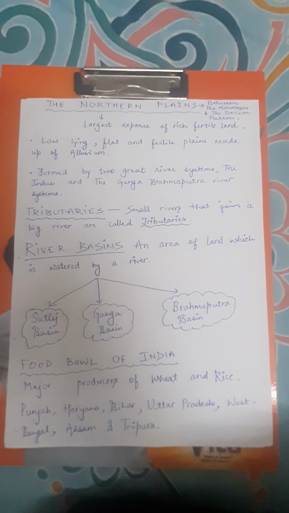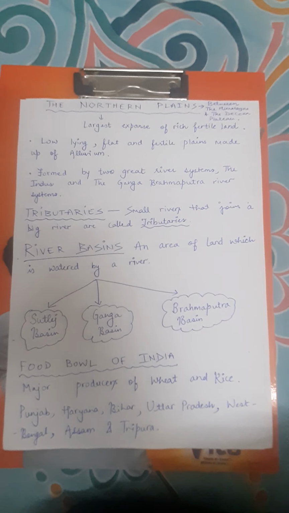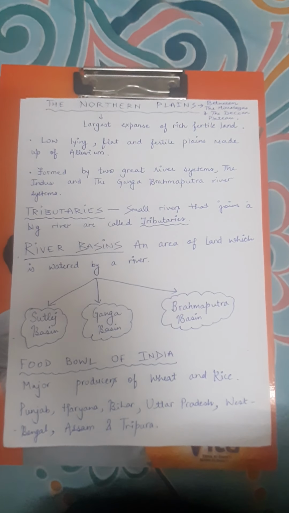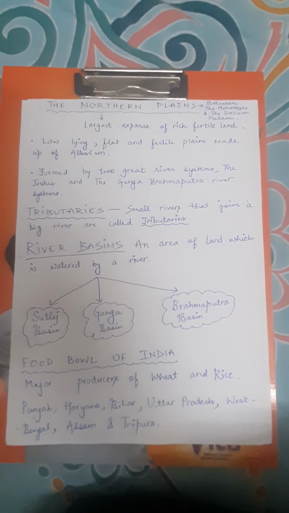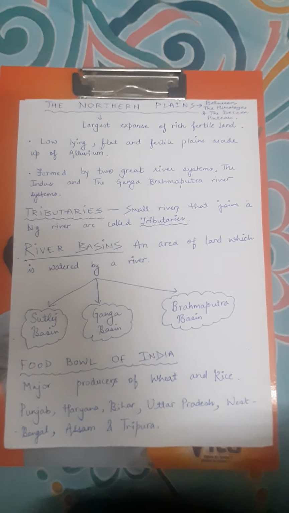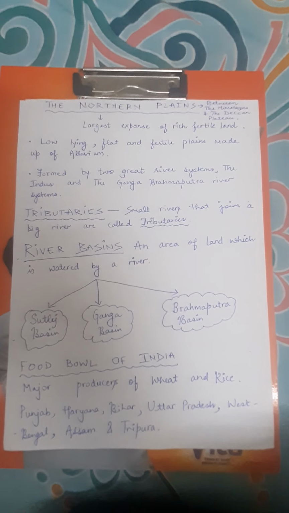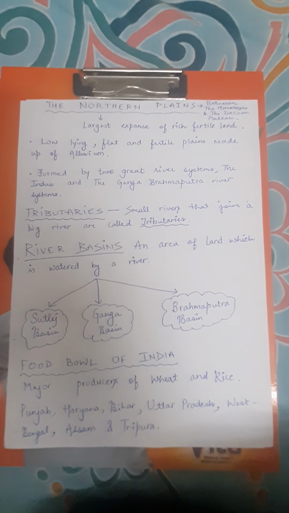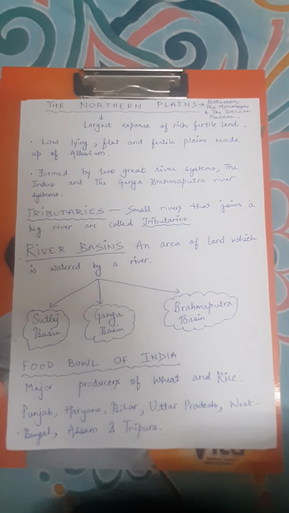Many small rivers join the big river to make it bigger. These small rivers are called tributaries. An area of land which is watered by a river is called a river basin. The northern fertile plains are made up of three river basins. They are the Satluj basin, the Ganga basin and the Brahmaputra basin.